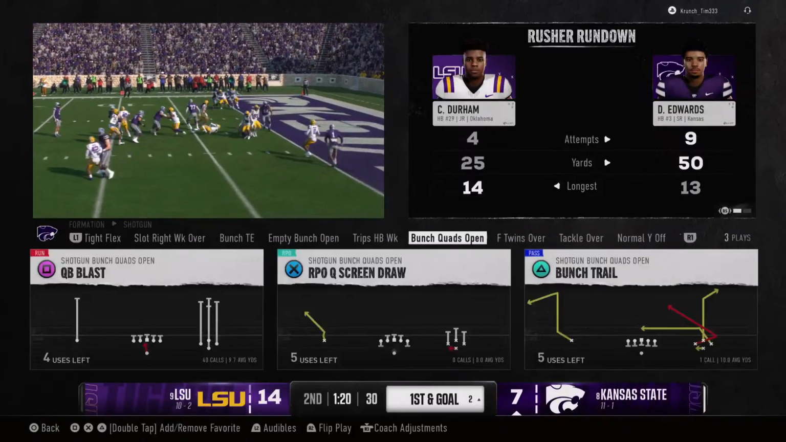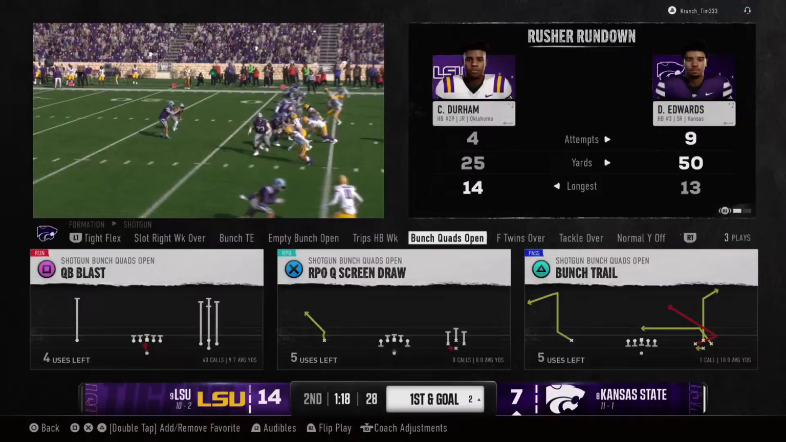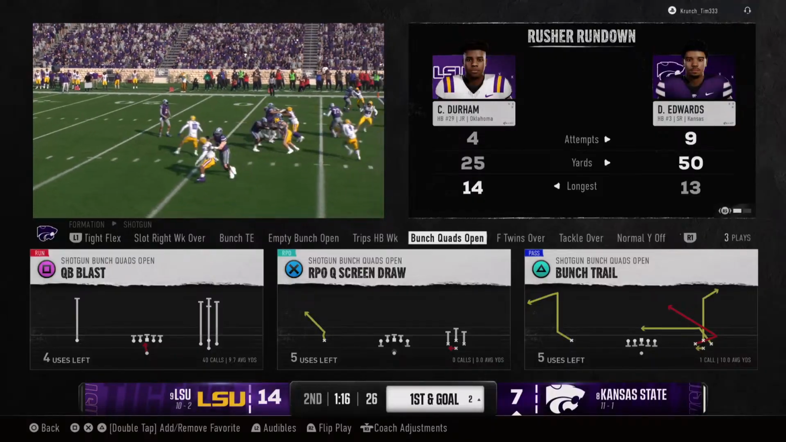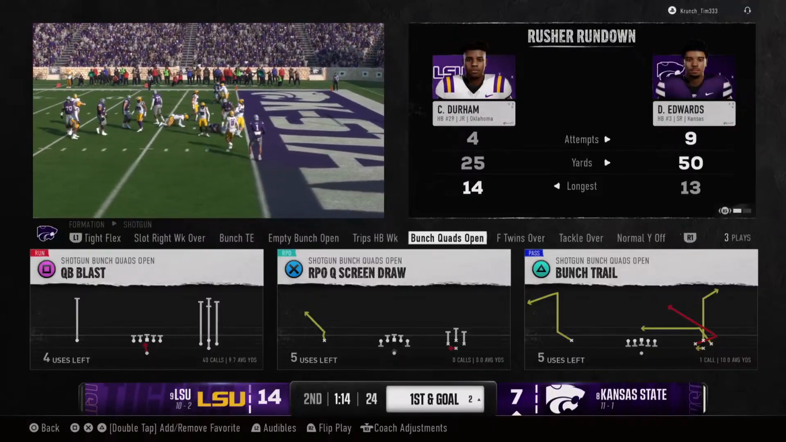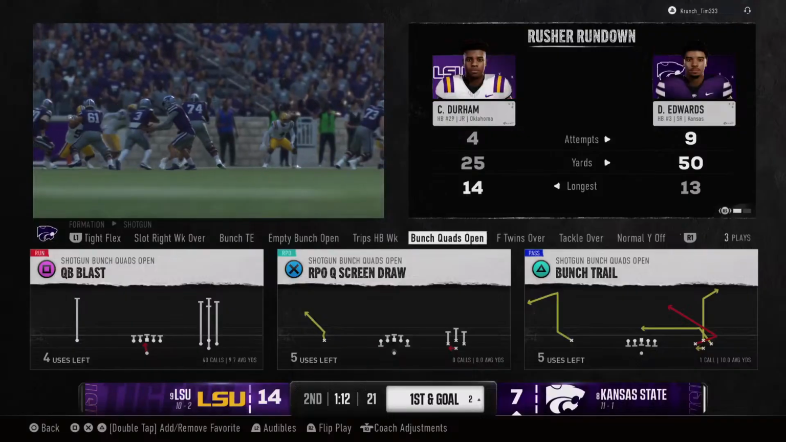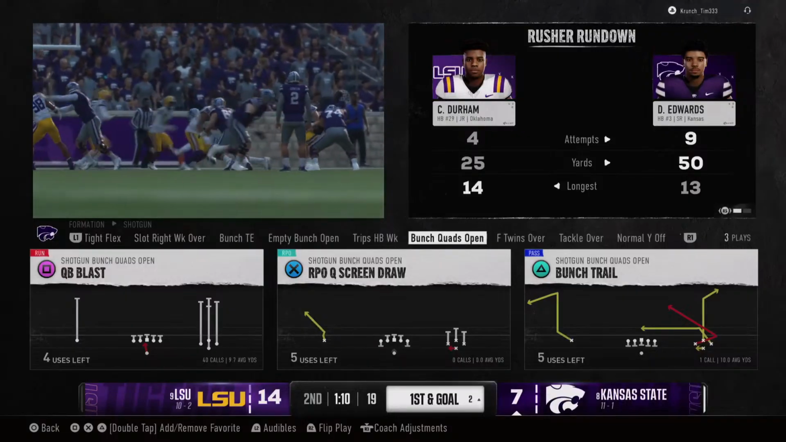This back is already over 50 yards. We're in the first half, so really good job of establishing the run game. Opens up the play action, opens up one-on-one opportunities. Just keep winning the battle up front.